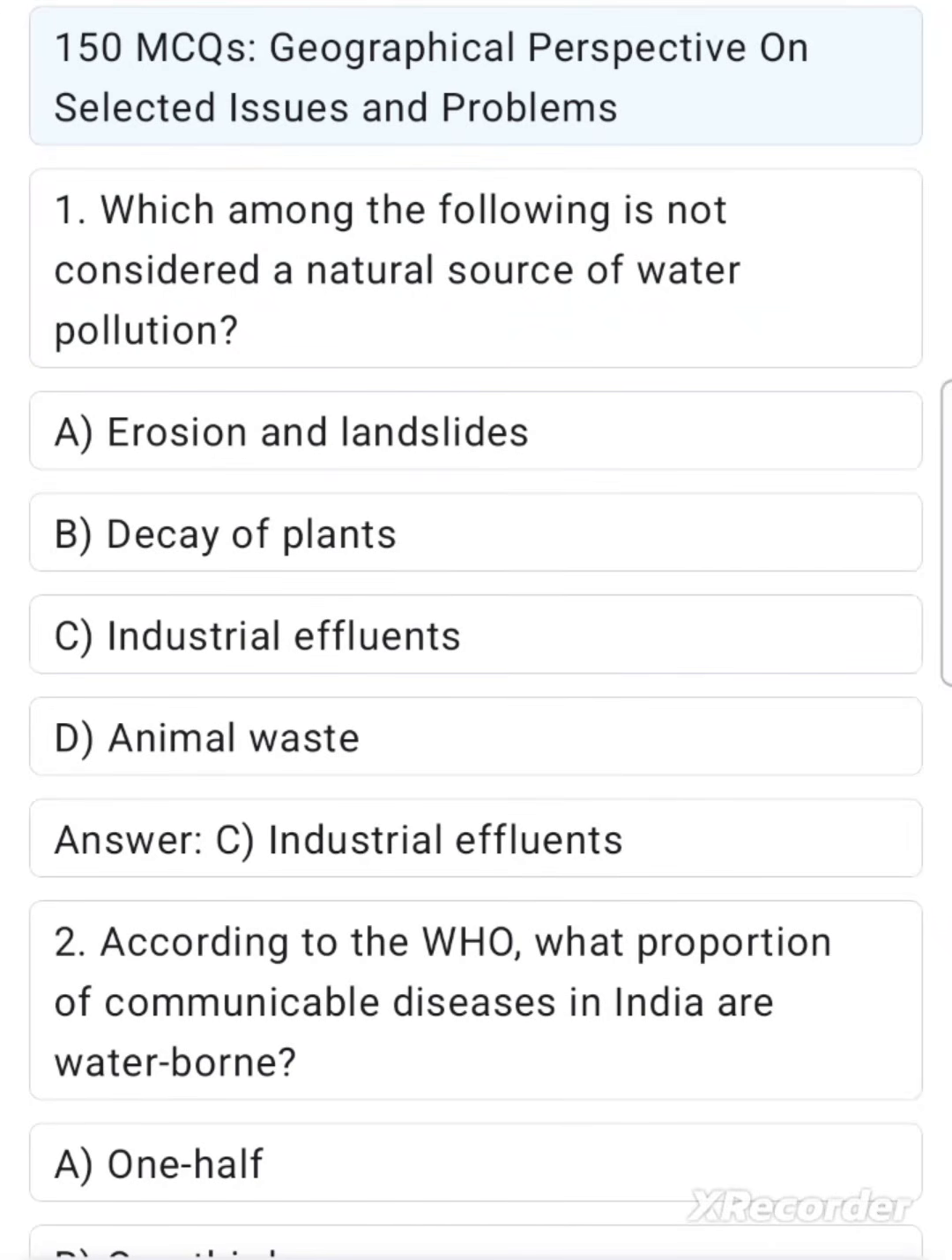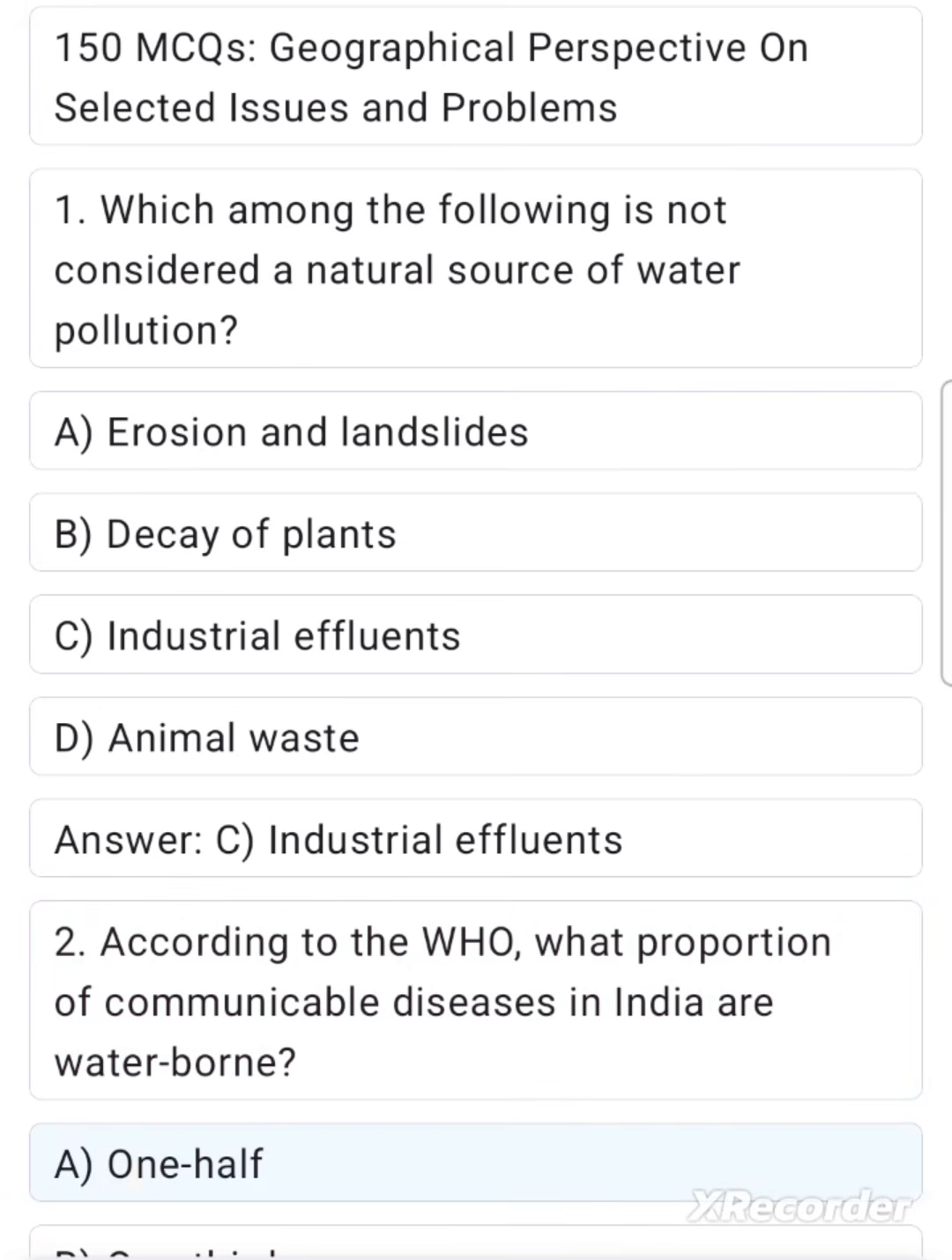MCQs, Geographical Perspective on selected issues and problems. 1. Which among the following is not considered a natural source of water pollution? A. Erosion and landslides. B. Decay of plants. C. Industrial effluents. D. Animal waste. Answer: C. Industrial effluents.